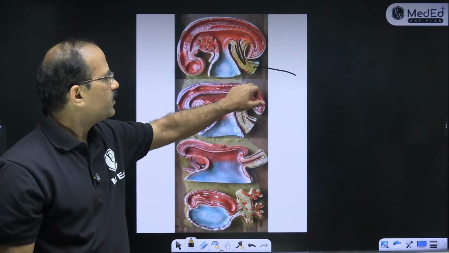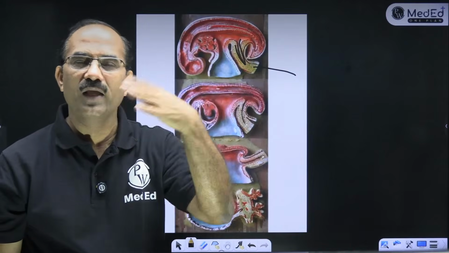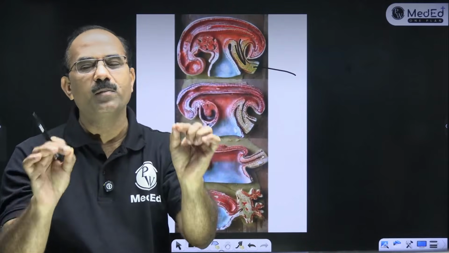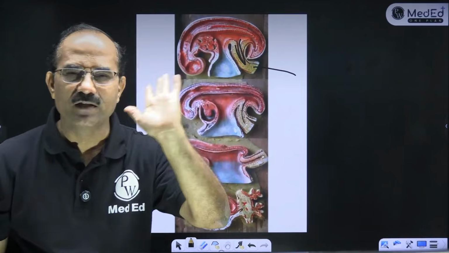So this is allantois. What is allantois? In fetal life there is a connection between the umbilicus and the urinary bladder, which we call allantois. After birth it degenerates. It becomes the median umbilical ligament. If it does not obliterate, that is weeping umbilicus.